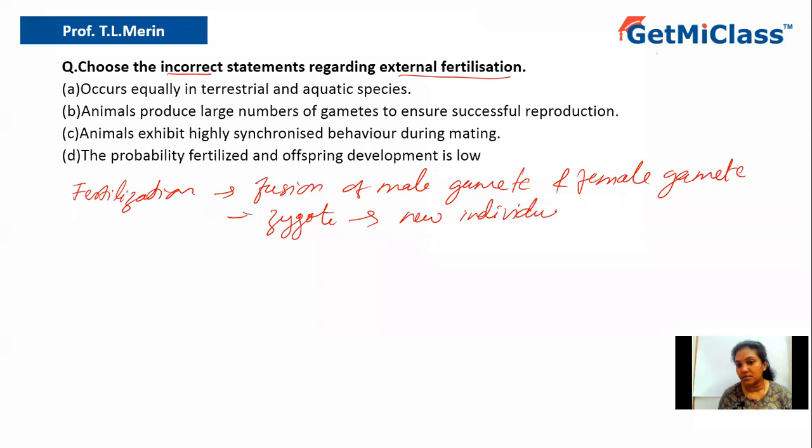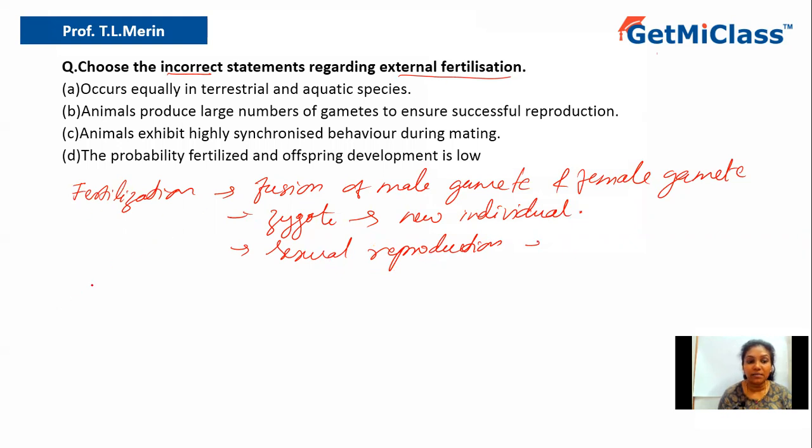And this happens in what type of reproduction? This happens in sexual reproduction, because here it includes both male and female. That is why we call this sexual reproduction. Now, they are talking about fertilization which happens externally.